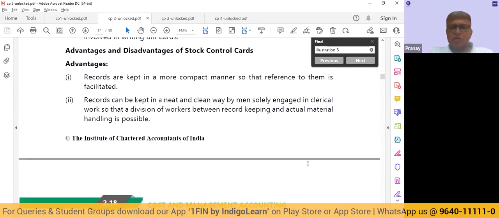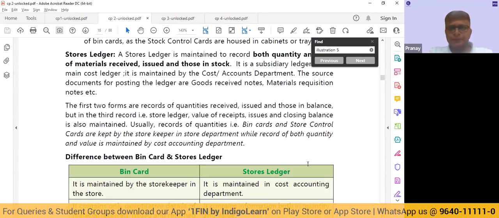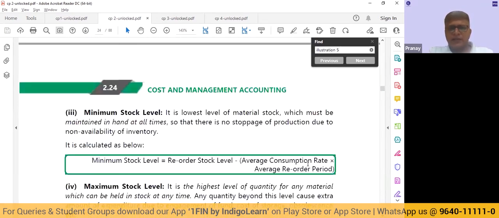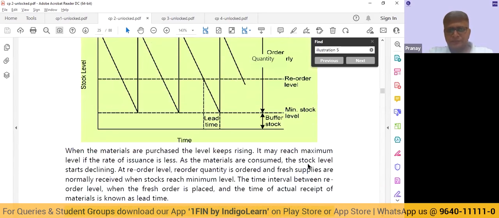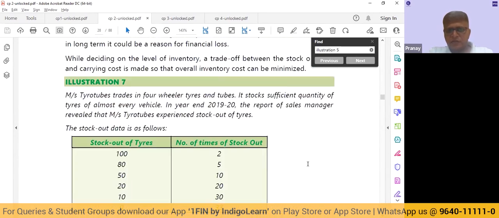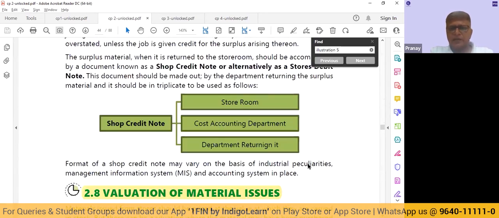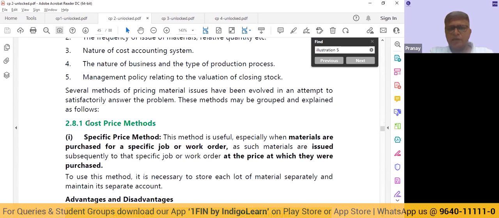So this is as far as the receipt of material is concerned. Then when we talk about the issue of material, basically we are going to issue it at cost. So let me just quickly come there. Correct. Valuation of material issues. So when we issue, there will be cost price methods. So either we do it at a specific price, at whatever price.